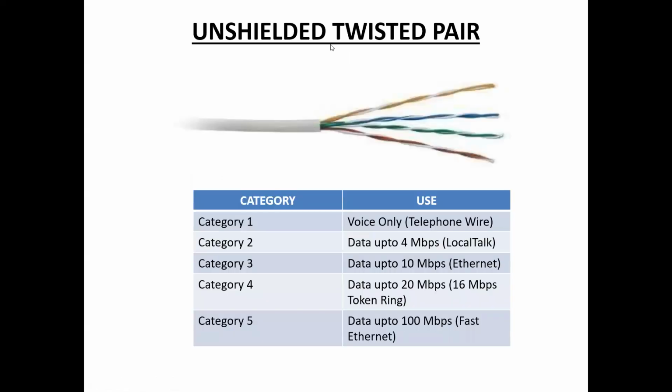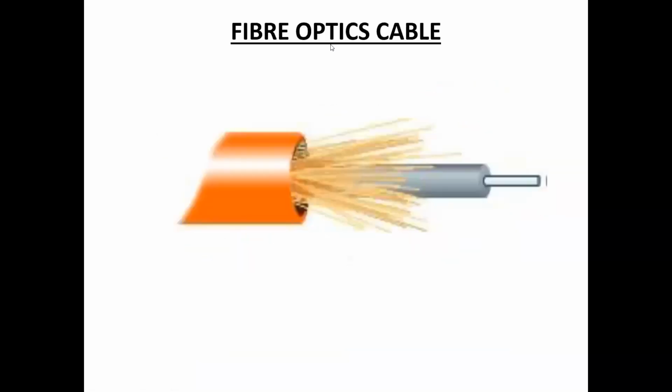First, unguided transmission media. There are two types of unguided transmission media: radio waves and infrared waves. Unguided transmission media means the data travels from source to destination through the air. First one, radio waves.